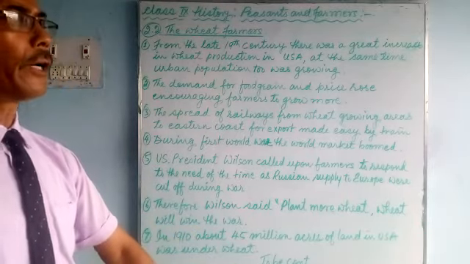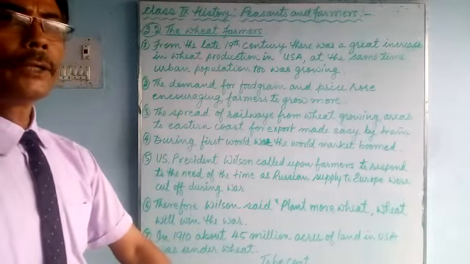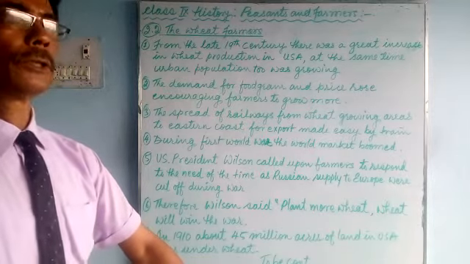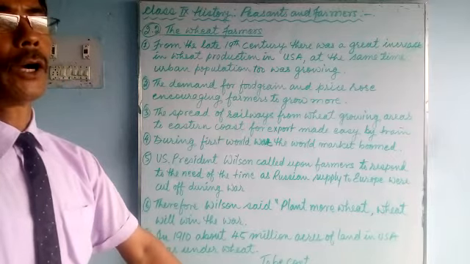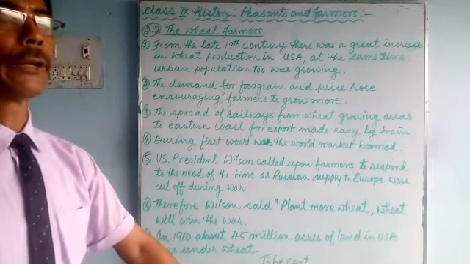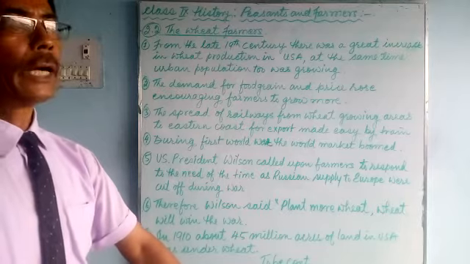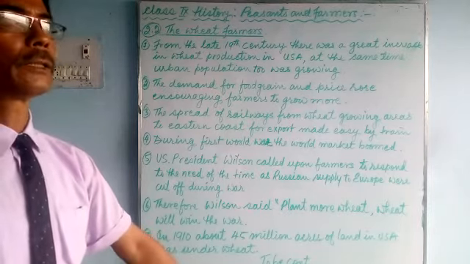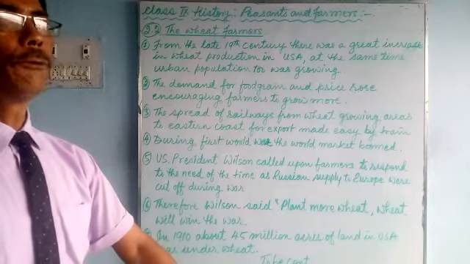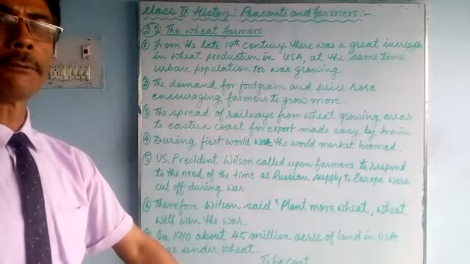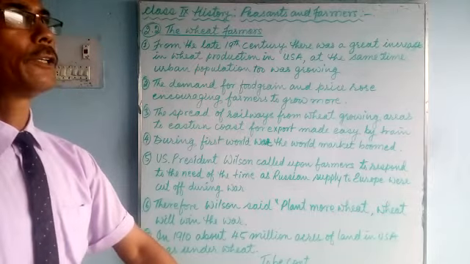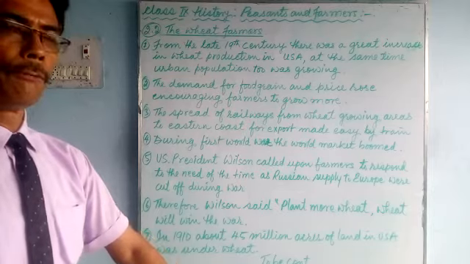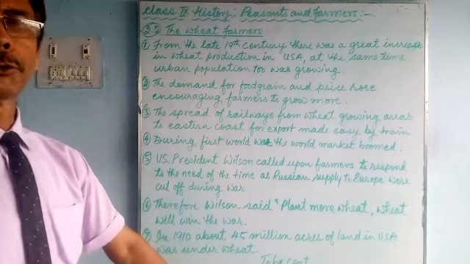So during war, the eastern part of Europe was at war, and they stopped growing food grains. So there was a shortage, and at the same time Russia also got engaged in the war, and the food grain supply from Russia also cut off, and it was the chance for the American farmers to grow more food and export to European countries.